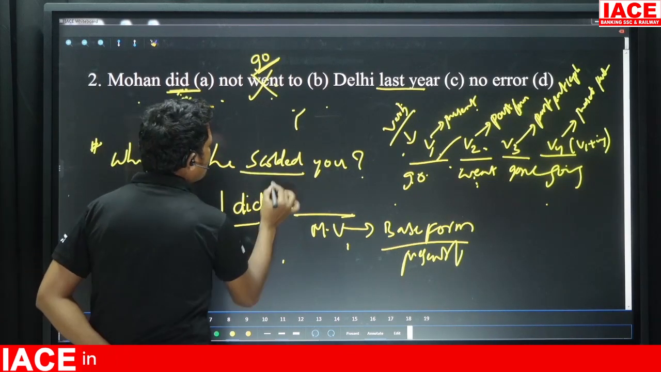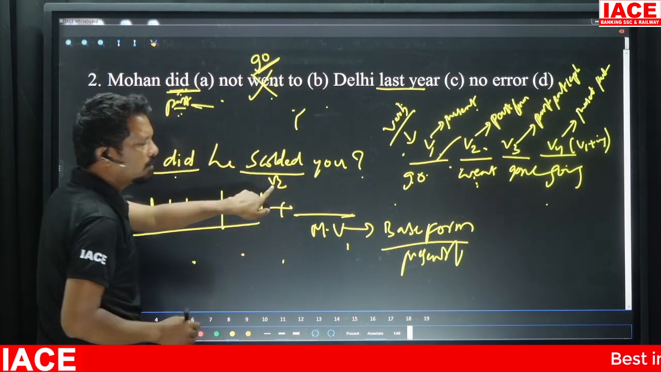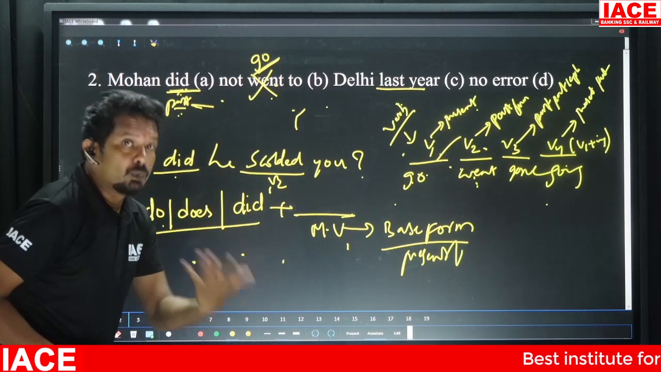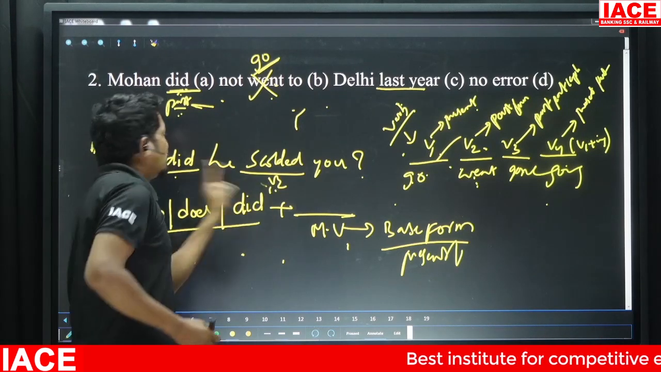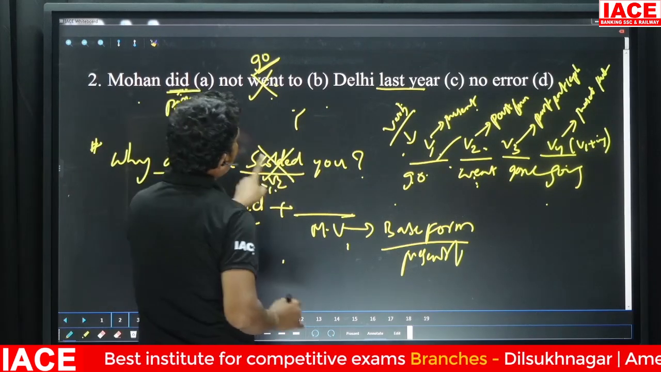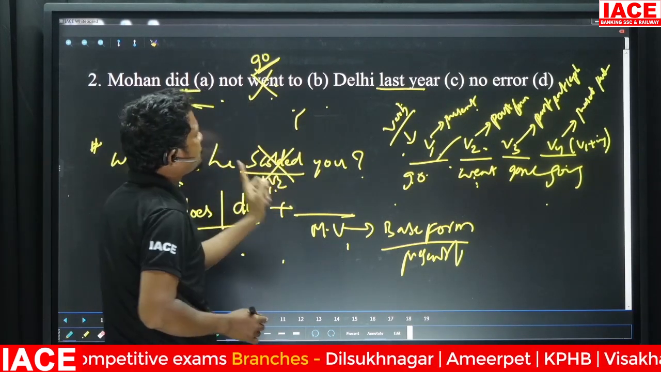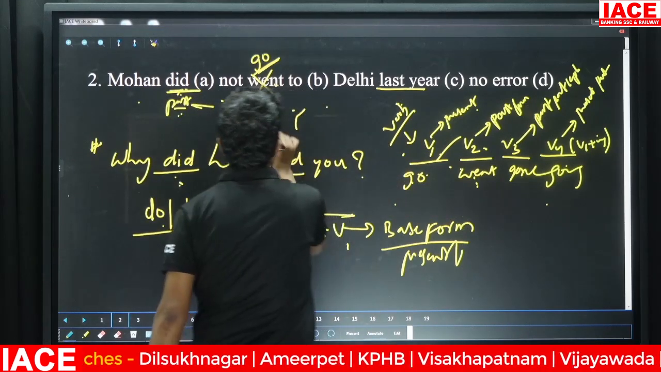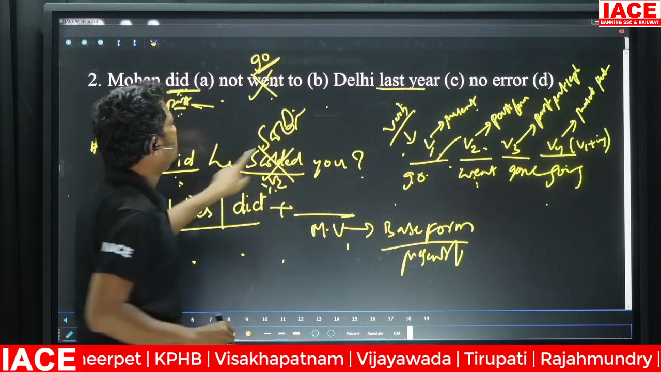Of course, scolded. Scolded is what? V2. Of course, scolded is also V3, but we never use what? V2 with do or does or did. So hence we would use what? What is the V1 form of scolded, or the base form of scolded? You know what? Scold. Why did he scold you?